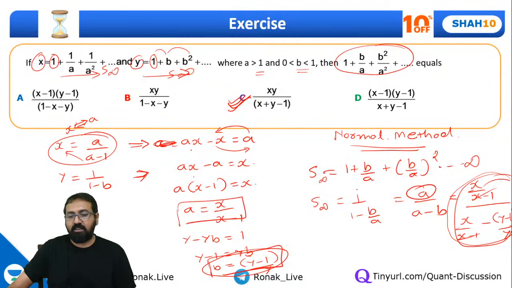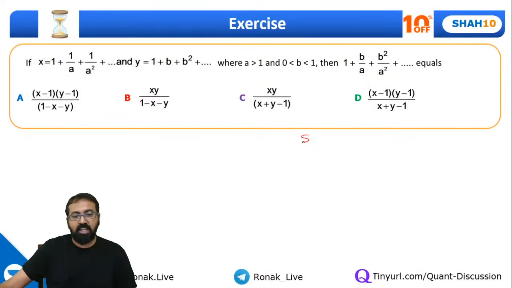But this is too lengthy. Now let's simplify. Let's look at the shortcut. Everyone, what is the shortcut?